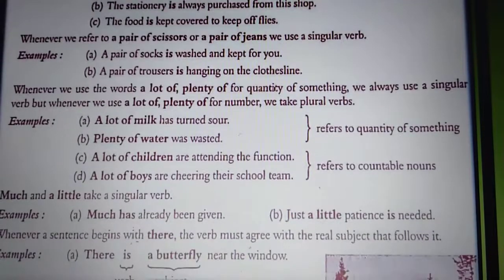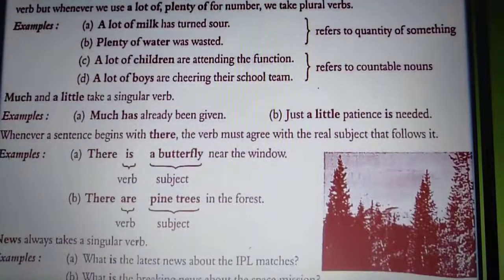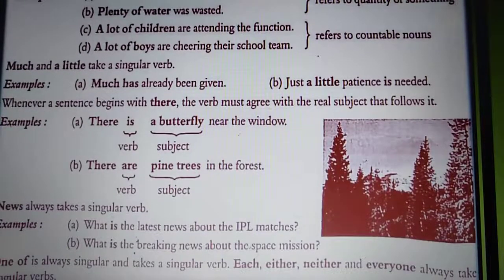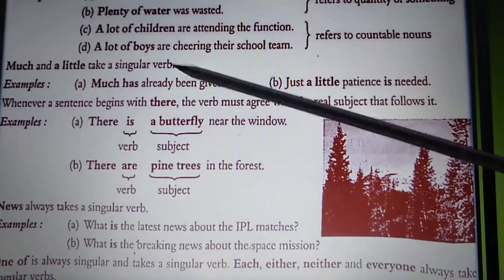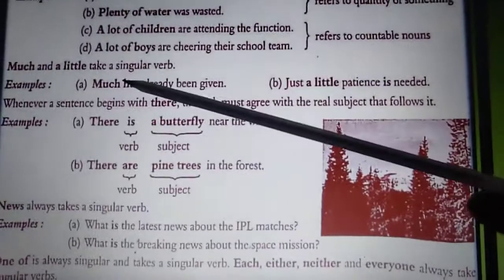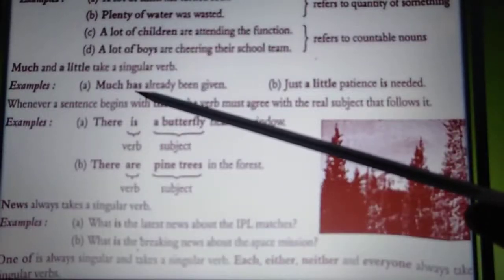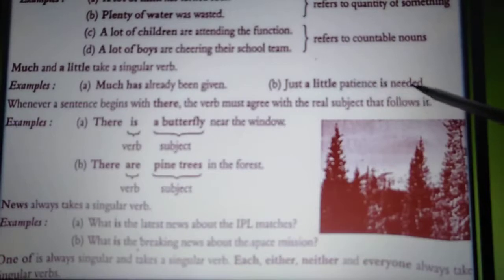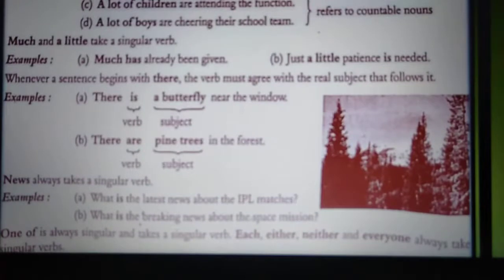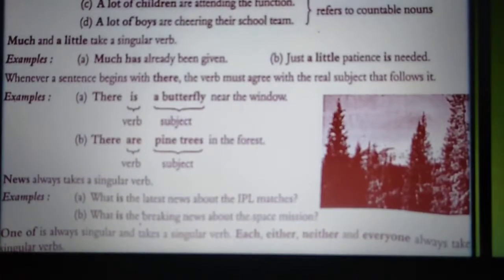Next is much and little takes a singular verb. Now see, this also again you have to remember that much has already been given. Again with much I have used has, right? With much you have used has, that is singular verb, and just a little patience is needed. Again little patience you have used is. So you have to remember this accordingly, that with these words you are going to use singular verb only.